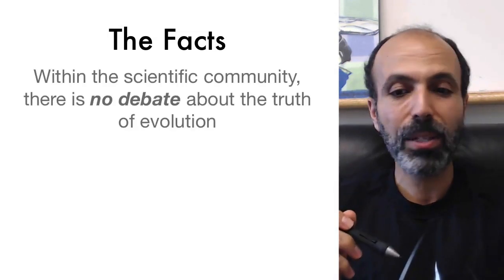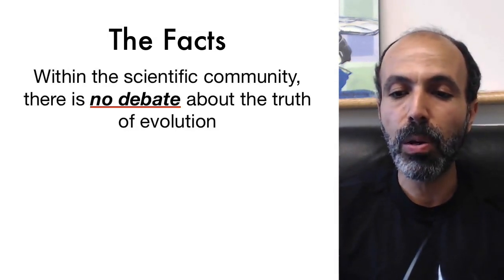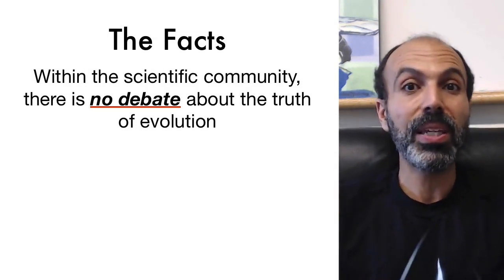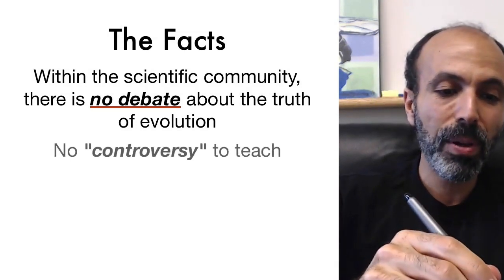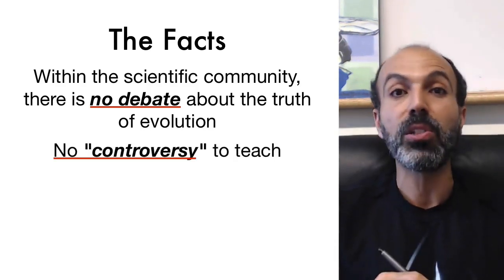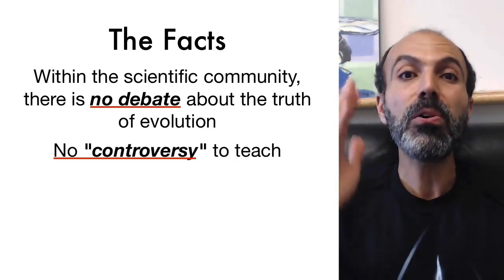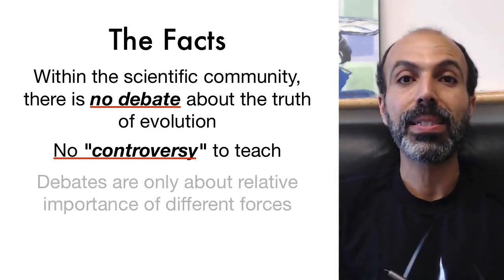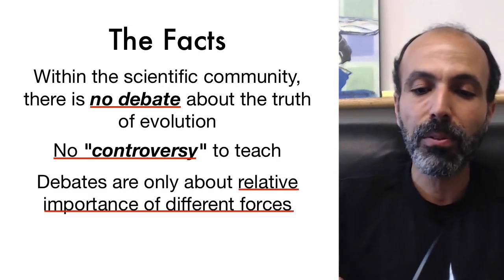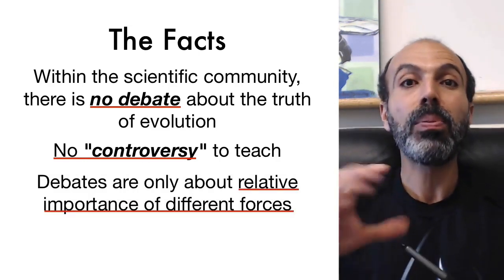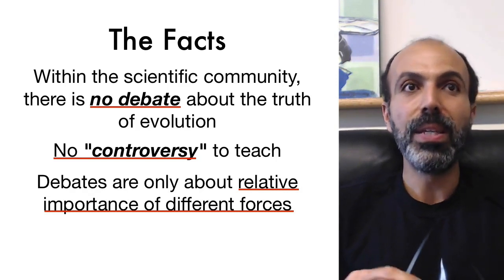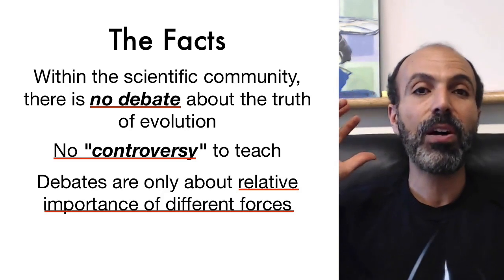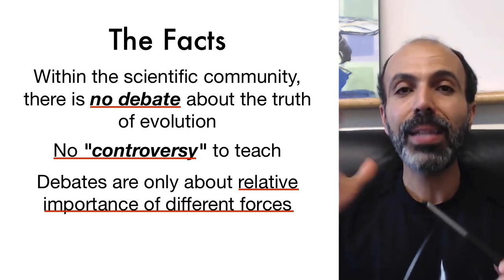Well, within the scientific community, there is absolutely no debate about the truth of evolution. You often hear politicians say, teach the kids the controversy and let them decide. Well, there is no controversy to teach, at least from the scientific standpoint. There is no question whatsoever about the truth of evolution. The only debates that exist about evolution are about the relative importance of different forces on particular cases. So, did the shape of my ear evolve more by an action of natural selection, or did it evolve more by random forces? That's the only kind of debate that exists.